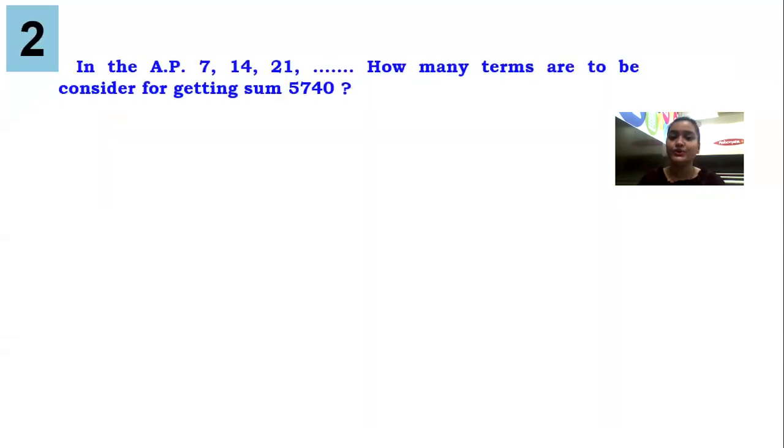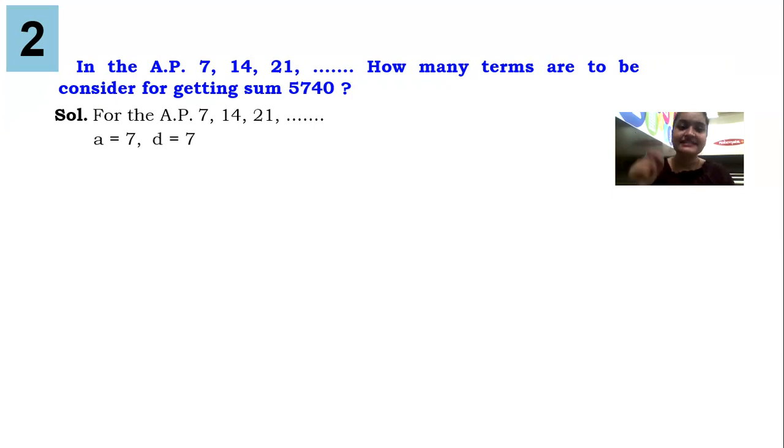Now guys, moving on to the next one. In the AP 7, 14, 21 and so on, how many terms are to be considered for getting sum 5740? You need to find out how many terms need to be considered to get the final sum as 5740. That means Sn will come into picture. First of all, I wrote the AP. A is 7, D is 14 minus 7, that is 7. And the sum is 5740.